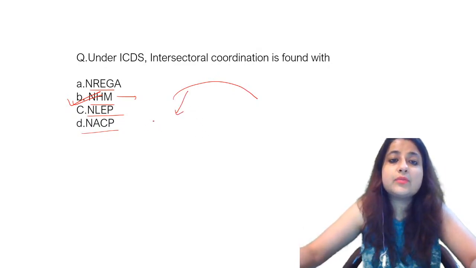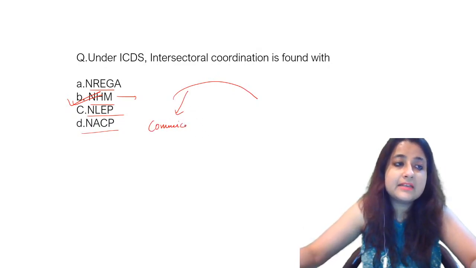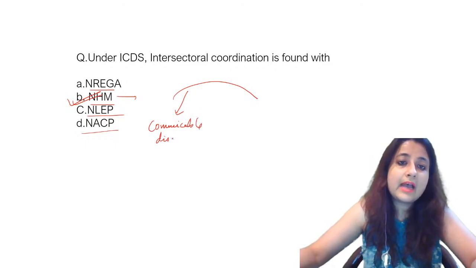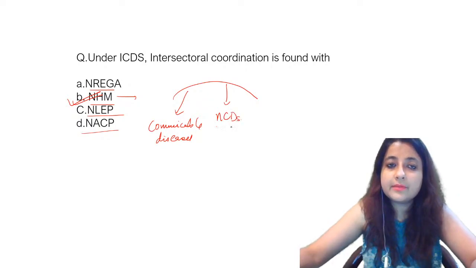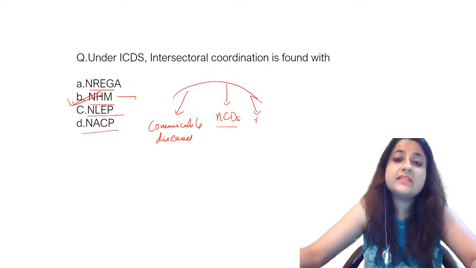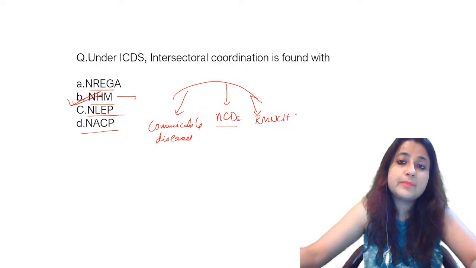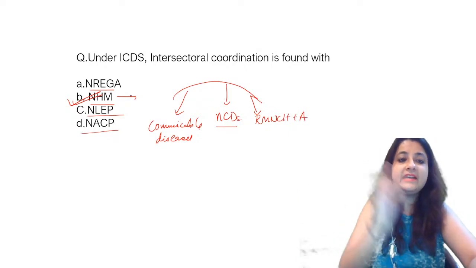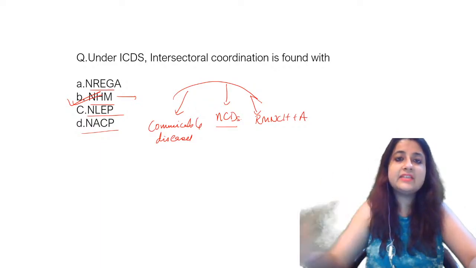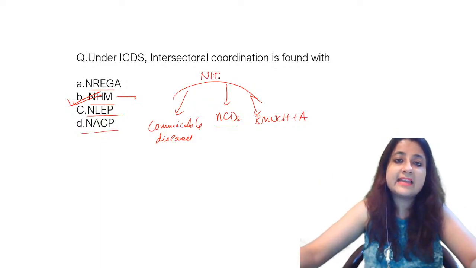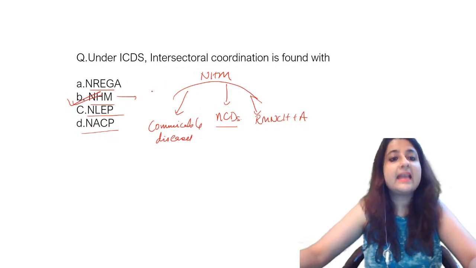Within this we also have communicable diseases. Within this we also have non-communicable diseases. Within this we also have RMNCH plus A. तो आप देख रहे हो, there is intersectoral coordination from all the ends. So many initiatives are put together in this NHM. Therefore, the answer is NHM.